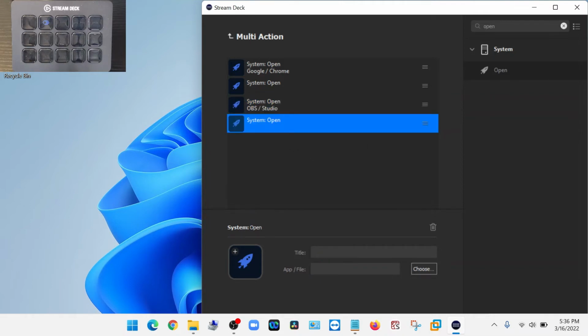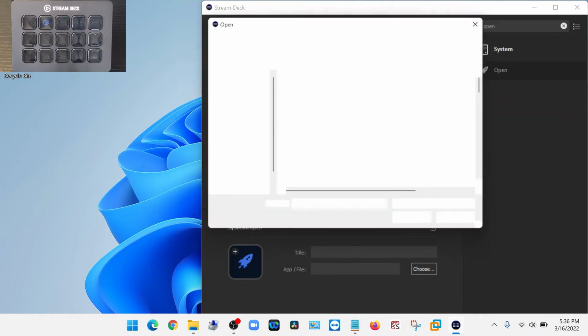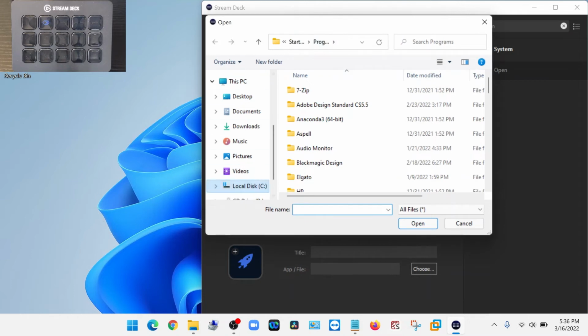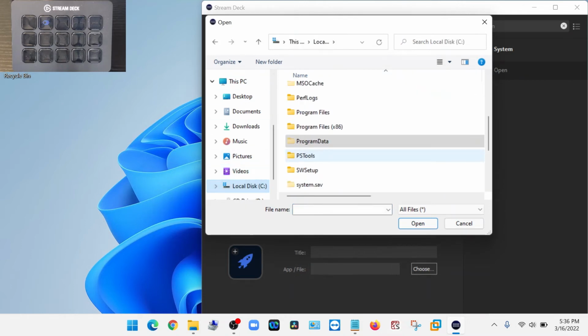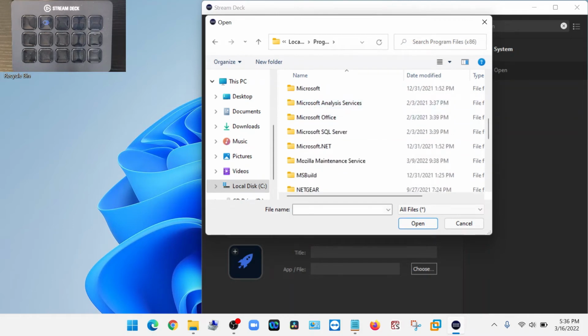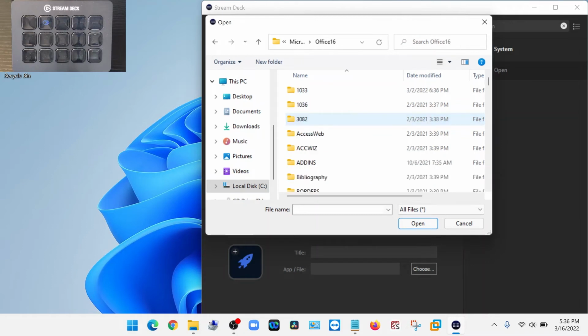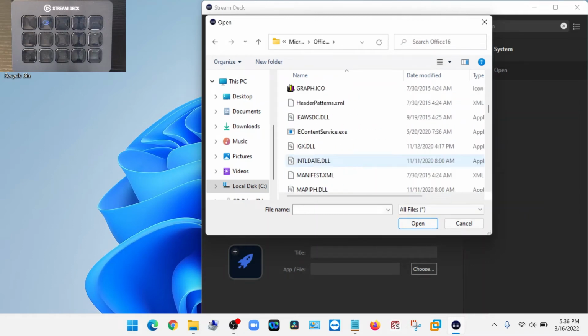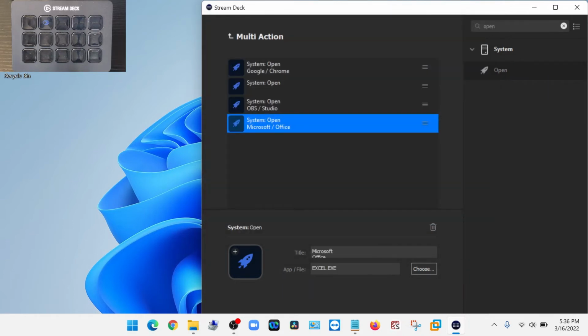And Excel. Now I believe Excel is in Program Files x86. Let me confirm. Microsoft Office, Office 16, Excel.exe. Perfect.